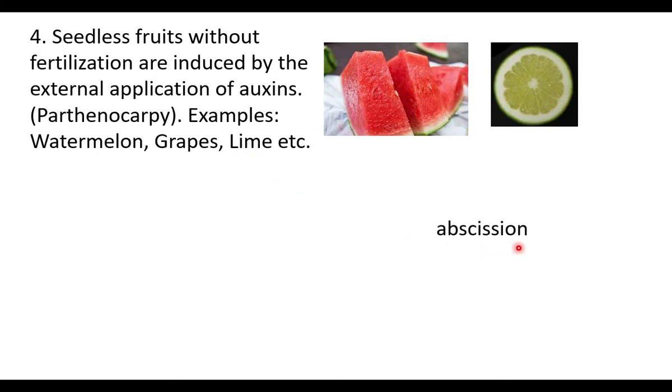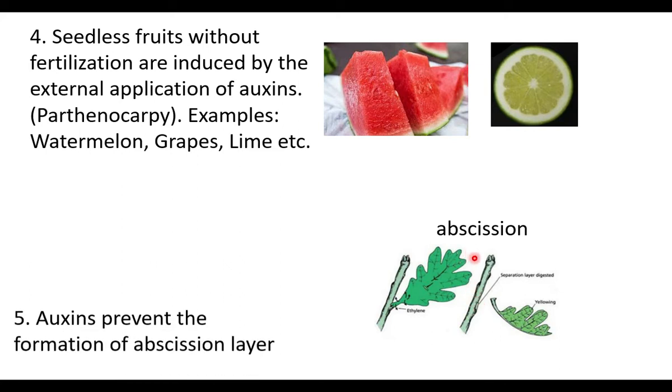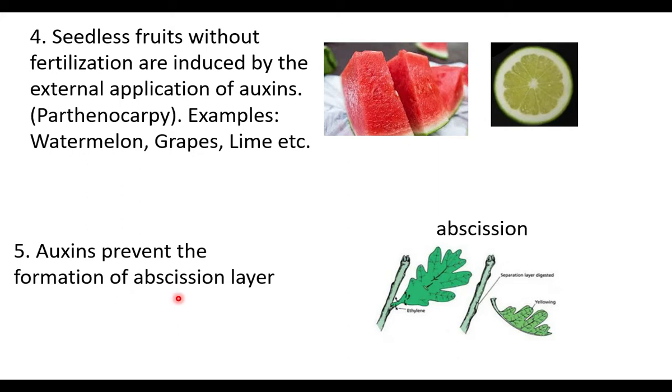Abscission is the process of falling of fruits, leaves and flowers. After maturation, the leaves fall down, flowers fall down. This is abscission. If auxin is at a low level, young leaves, young flowers and young fruits also fall down. If auxin is present, the young leaves do not fall down, and young fruits do not fall down. So auxins prevent abscission. Auxins prevent the formation of the abscission layer.